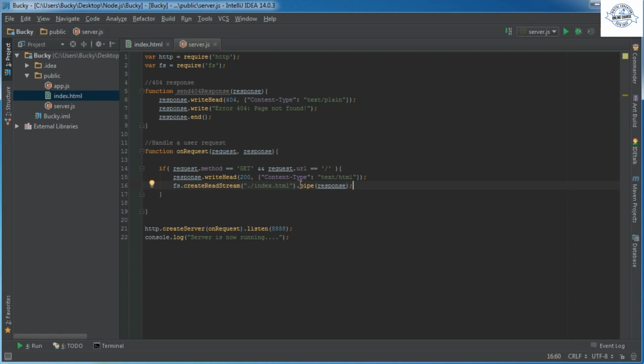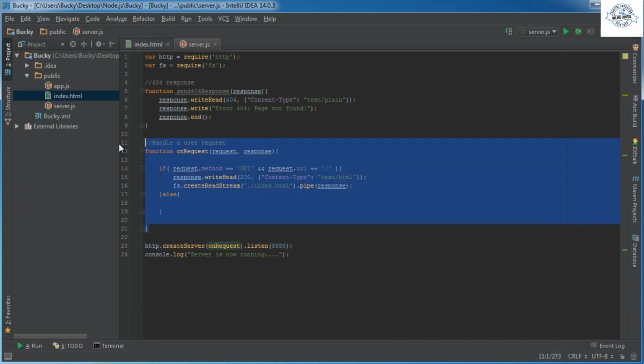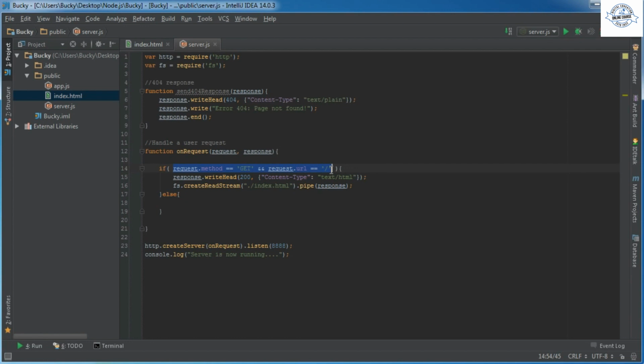This bit of information, we're going to send it out through the response object. So I'm going to add one more condition right here and check it out. Of course, we know whenever they make a request, we call this function, and then we check, are they trying to connect to the home page? If so, send them back index.html.